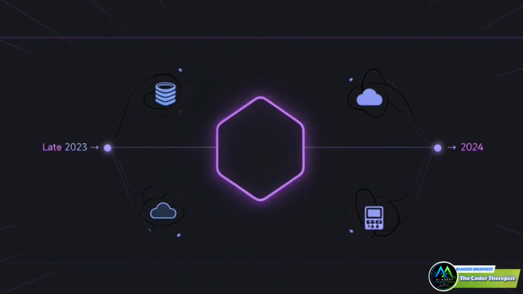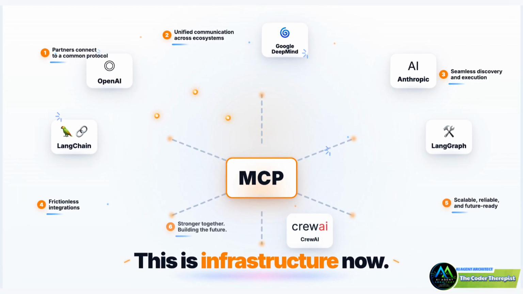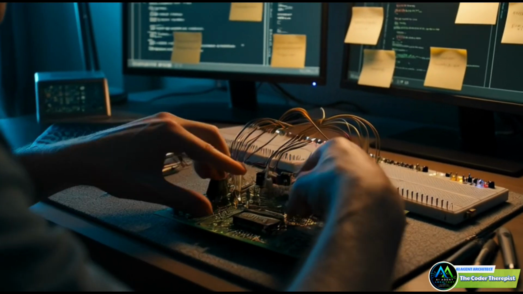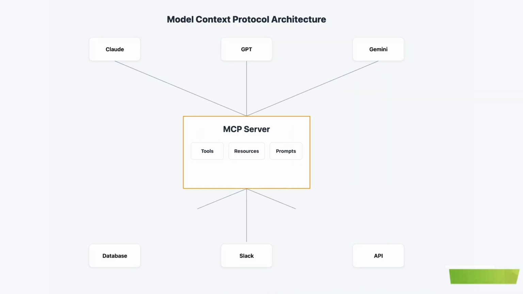This isn't some fringe experiment anymore. Anthropic open-sourced MCP back in late 2024, and since then it's basically become the default handshake for agent-to-tool communication. OpenAI added support. Google DeepMind's on board. It's built into the frameworks you're probably already using, LangChain, LangGraph, Crew AI. This is infrastructure now, not a science project, so stop being the person who hand-wires every integration like it's still 2023. Build the thing once, let it scale forever.